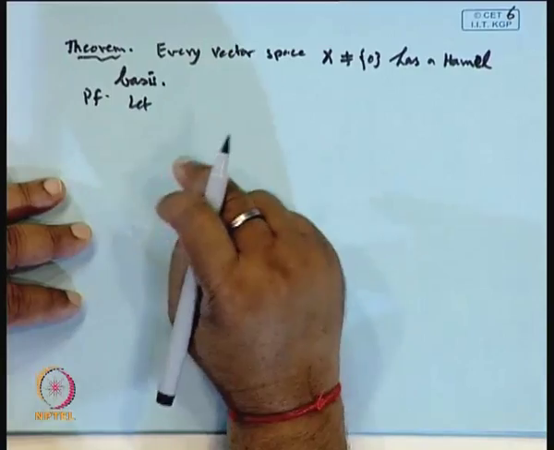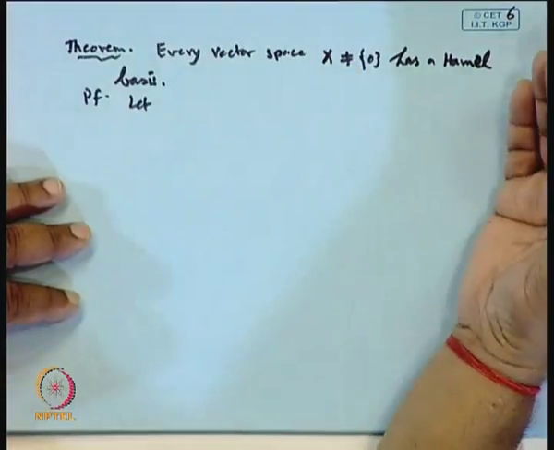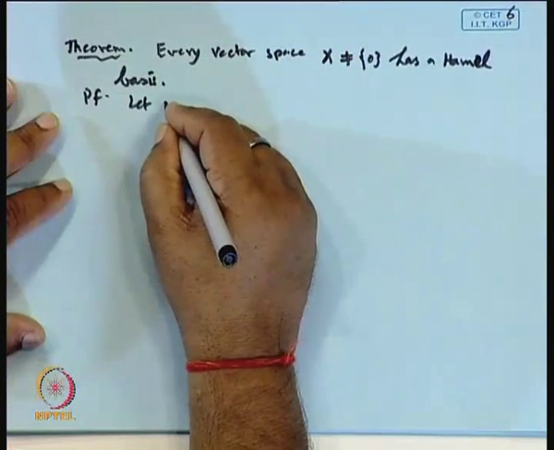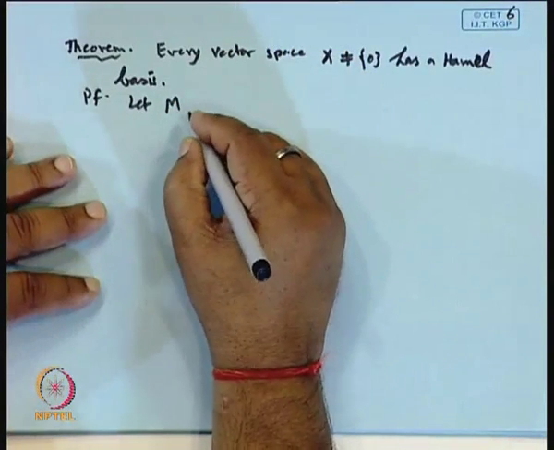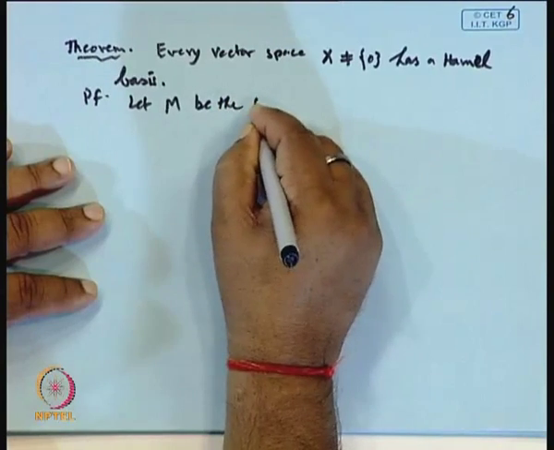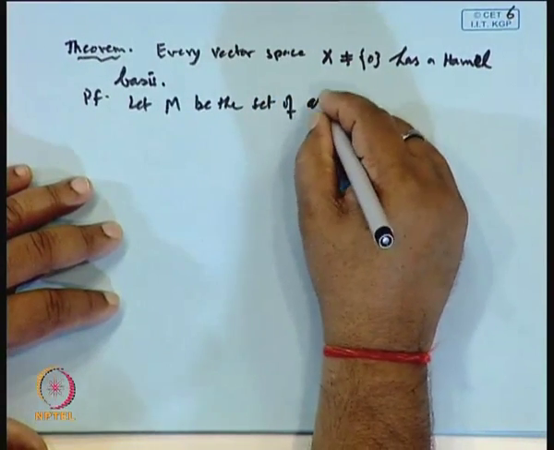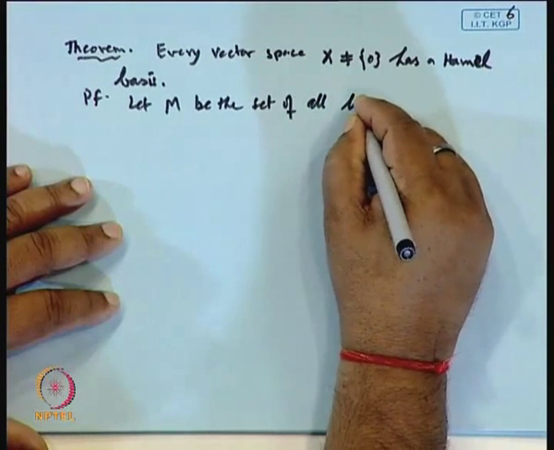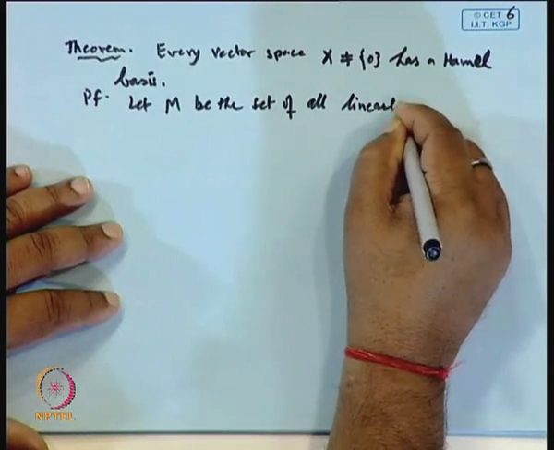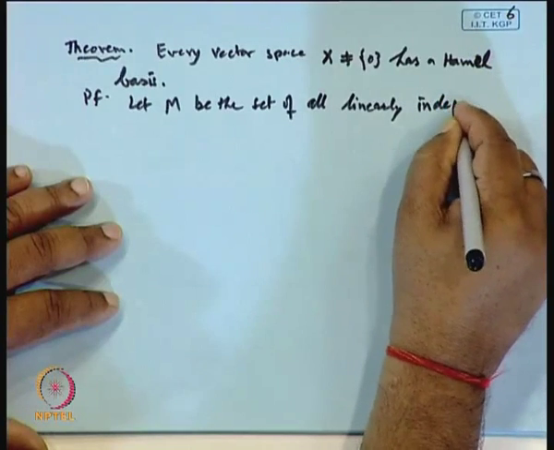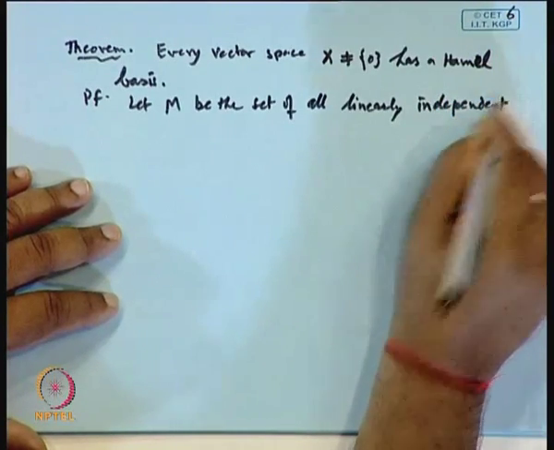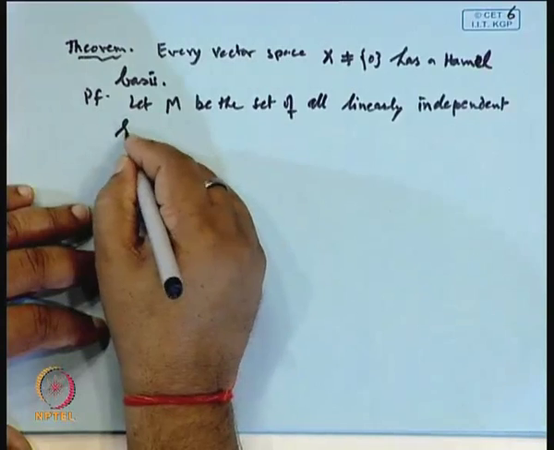So, there must be a linearly independent set which spans X, a maximal element. Let us see the proof. Let M be the set of all linearly independent subsets of X.